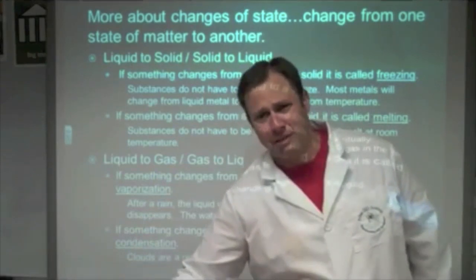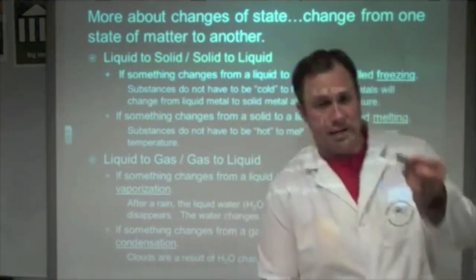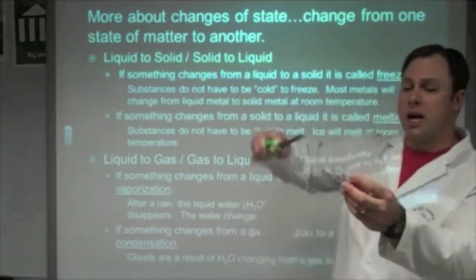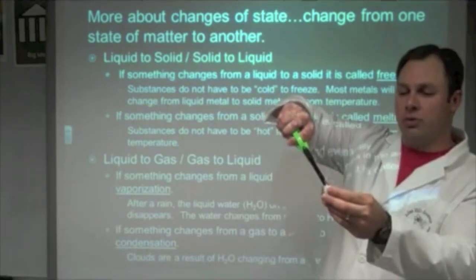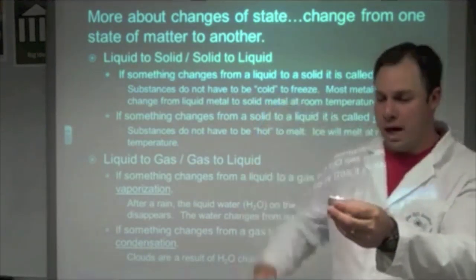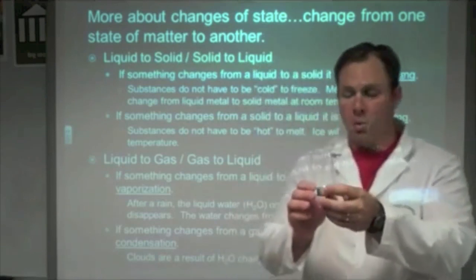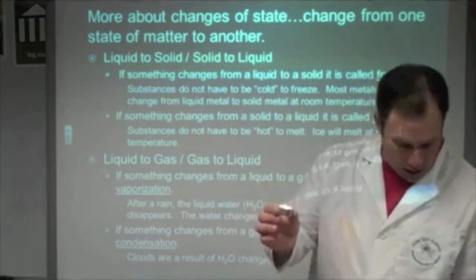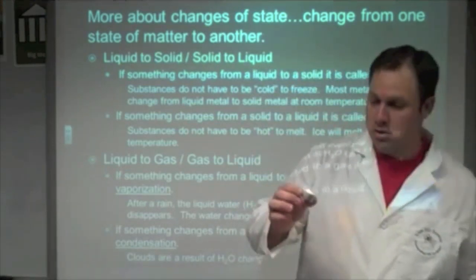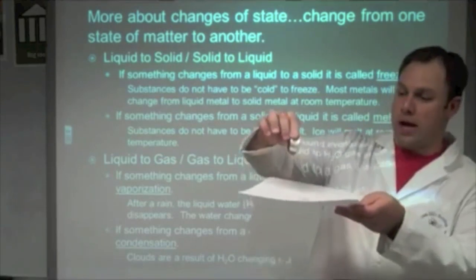But that's not the only thing that freezes. Here I have a candle. If I take this candle and I light this candle, okay, the candle will start to melt the wax, and I can drip the wax onto the paper.